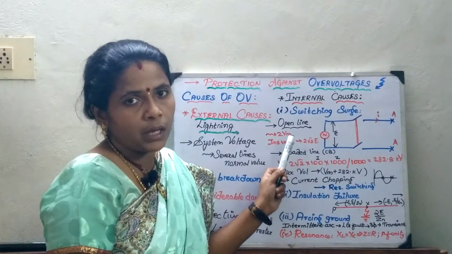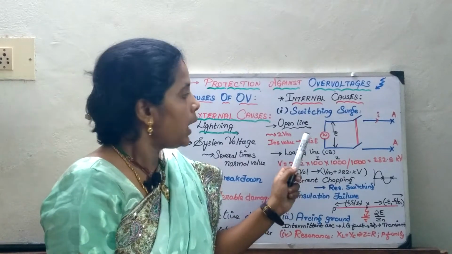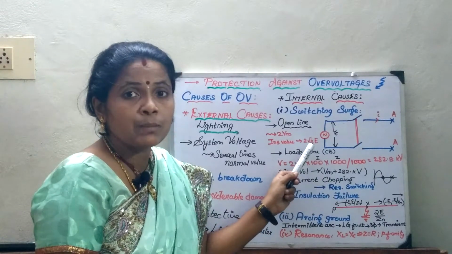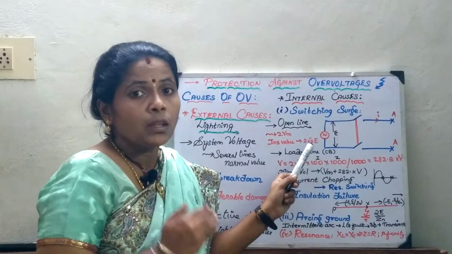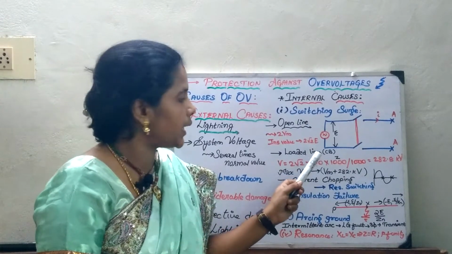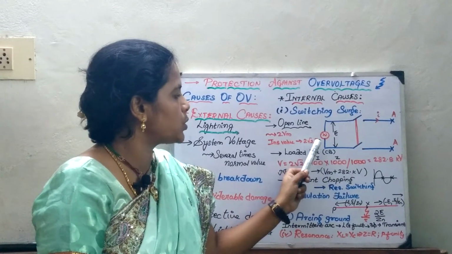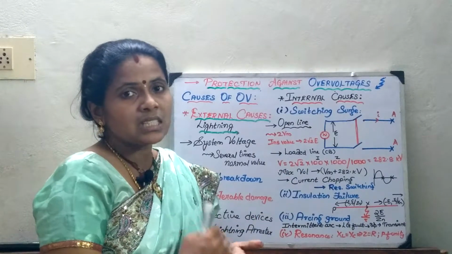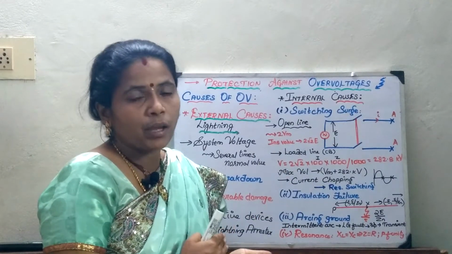You know Vrms is equal to Vm by root 2. If I want to express it in terms of the instantaneous value, the instantaneous voltage on the line is 2 into root 2 into E. So, this high voltage can damage the equipment.